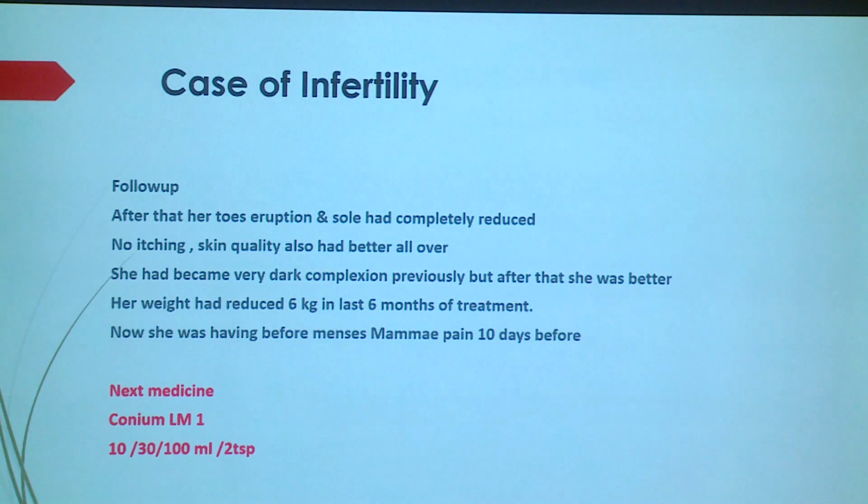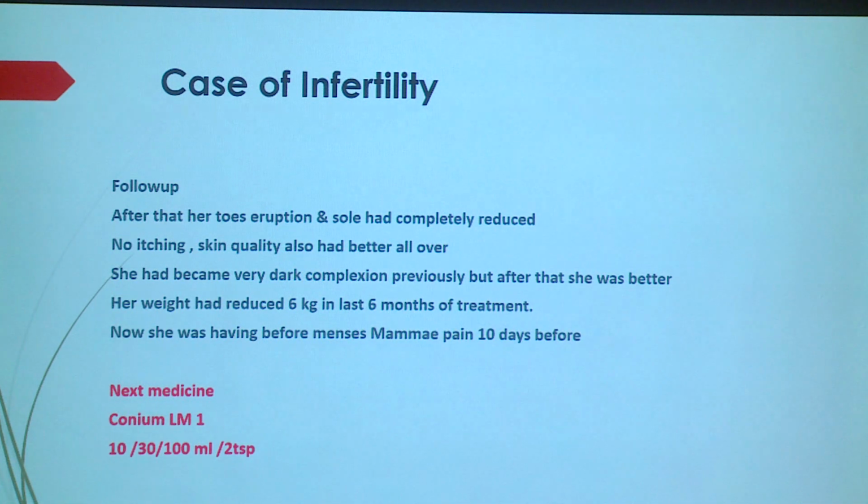We tried 1 teaspoon, only once a day. We tried, let's see what happens. But I needed a very low dose. I was not properly experienced at that time. So 3-4 medicines came up at the time. Asterias rubens was there, and Conium was coming. These two medicines were available, but Asterias rubens was not available in LM potency. So I gave Conium.